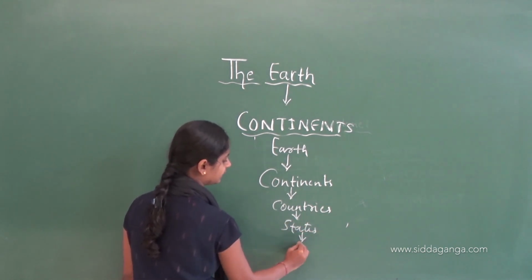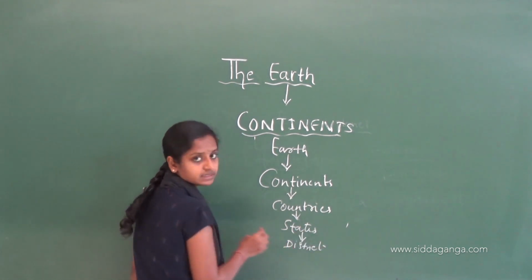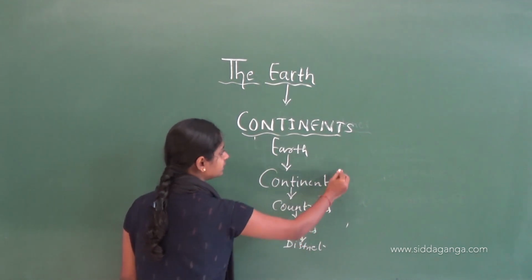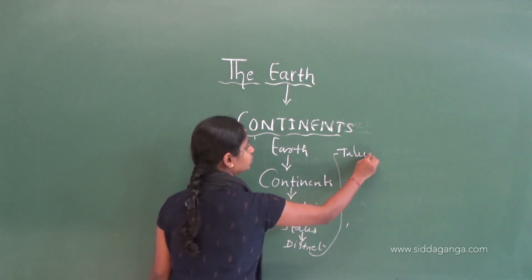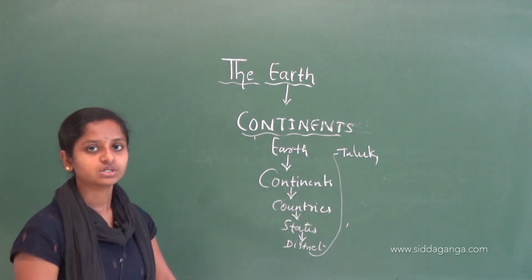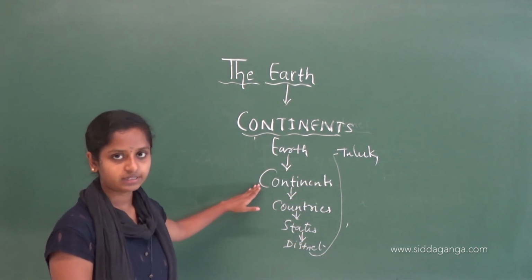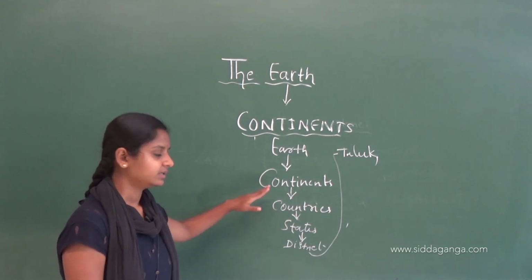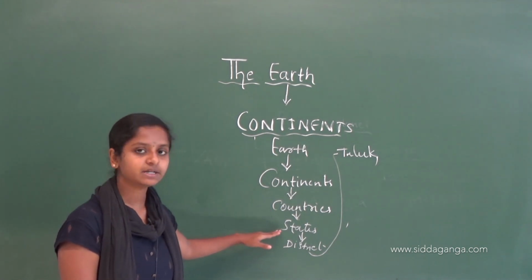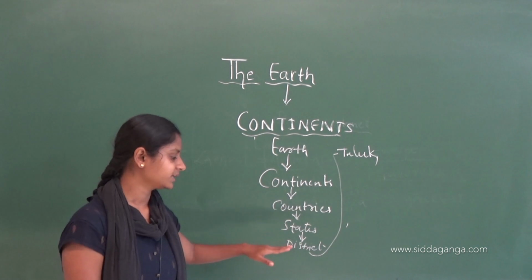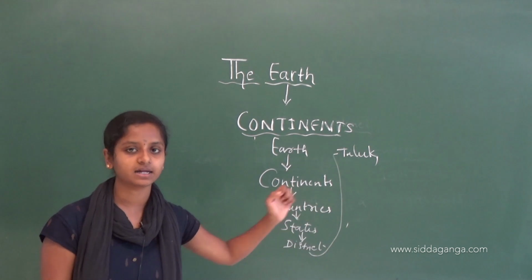Then these states are divided into districts, and then again these districts are divided into, here I will write, taluks. Understood? So this is how the hierarchy goes. Continents are the highest, then they are divided into countries, then the countries into states, then states into districts, and districts into taluks. So this is the hierarchy.